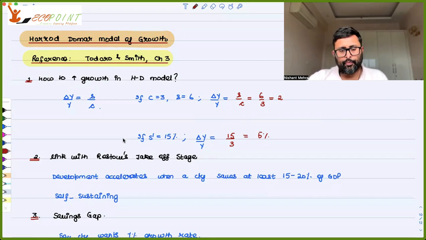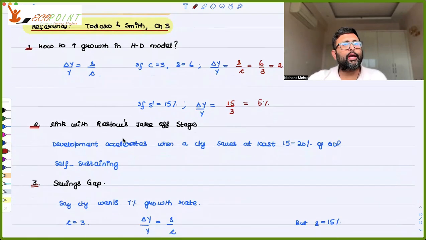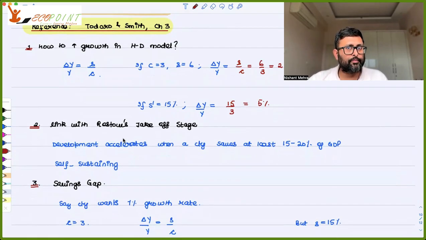That is the point. Second thing, if you look at Rostow's stages of growth, what Rostow was telling is that the economy is really going to take off at a certain stage. What the Harrod-Domar model also tells you is that if the economy is saving around 15 to 20% of GDP, the economy will move into the takeoff stage. And the moment the economy moves into the takeoff stage, there will be self-sustaining growth. It is going to sustain its own growth for a long period of time.